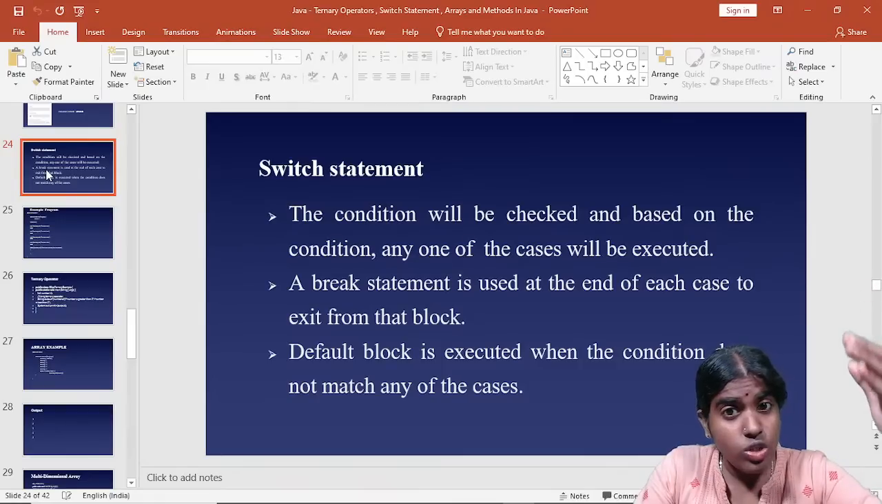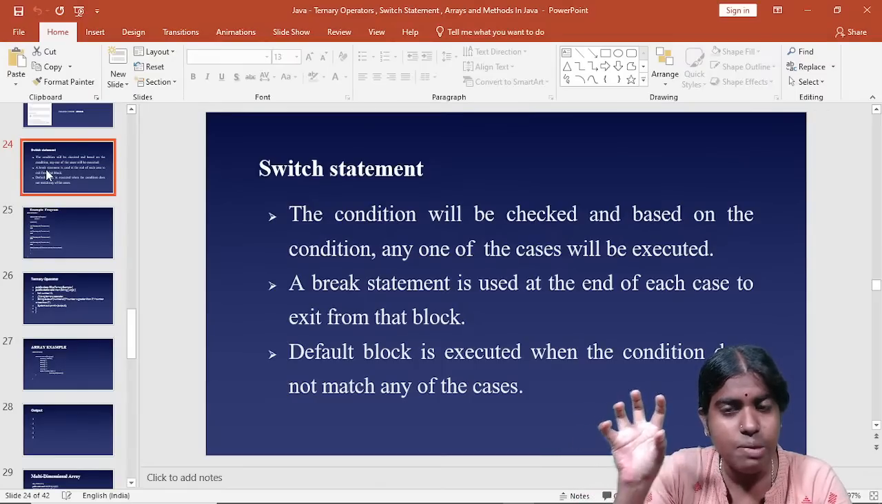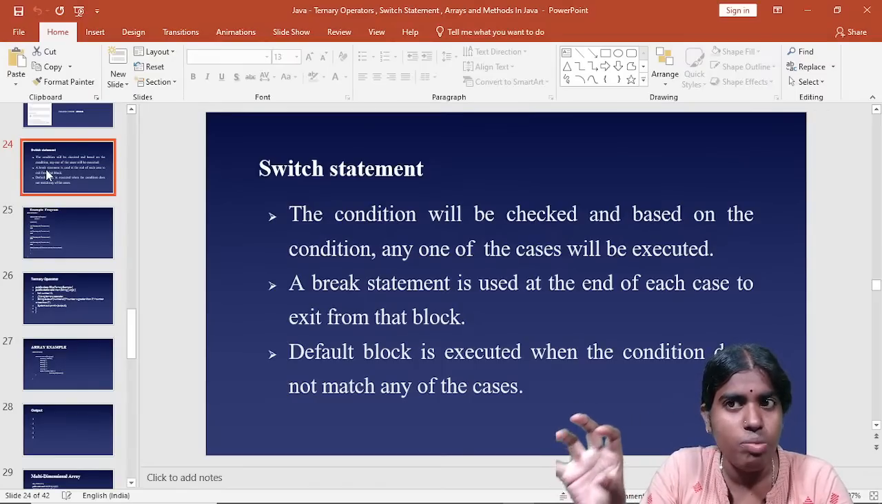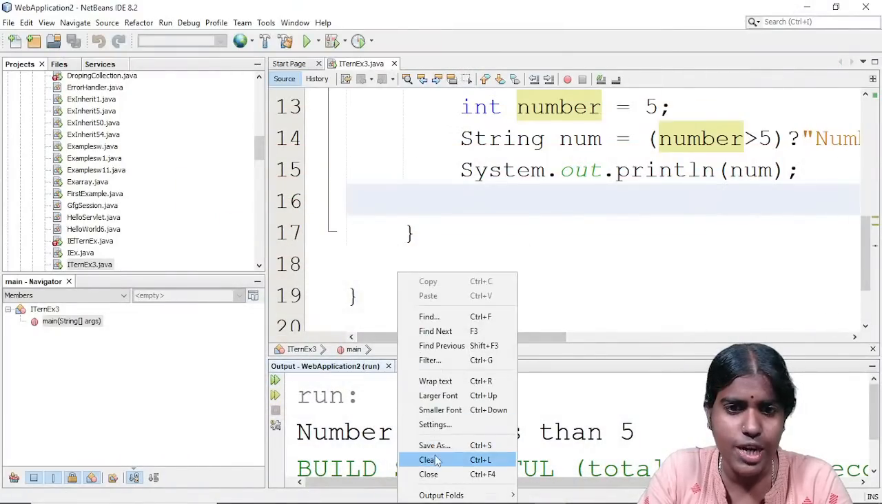Whenever I want to check multiple conditions, so far I was discussing with you about a simple if statement, an if else structure, and nested if structure. So next I am going to discuss with you about the switch statement. So what is the use of going for this switch statement?